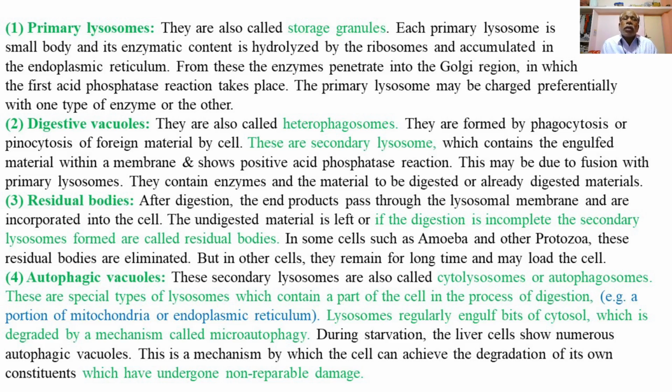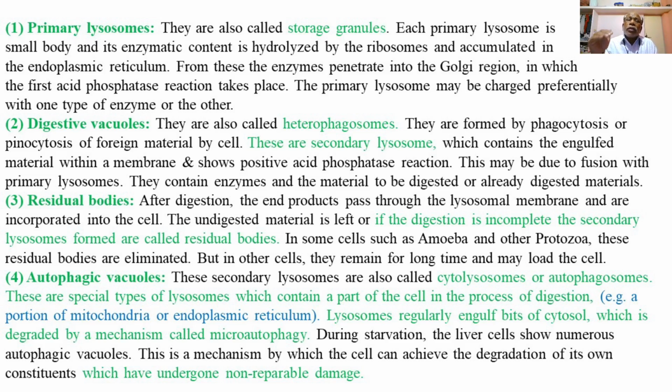The digestive vacuoles, or secondary lysosomes, are also called heterophagosomes. They are formed by the process of phagocytosis and pinocytosis, meaning the phagosome or the pinosome gets fused with a primary lysosome to form a heterophagosome, or digestive vacuole, or a secondary lysosome, right?